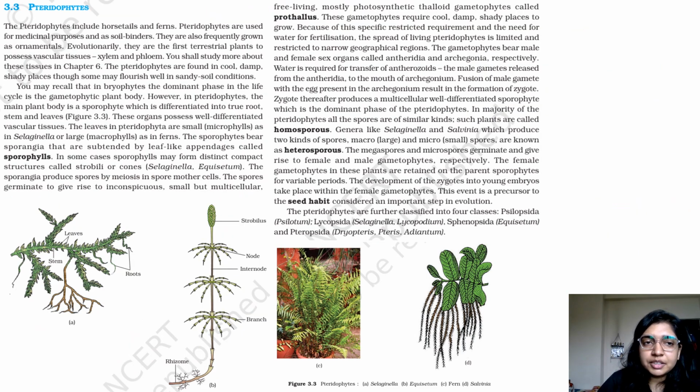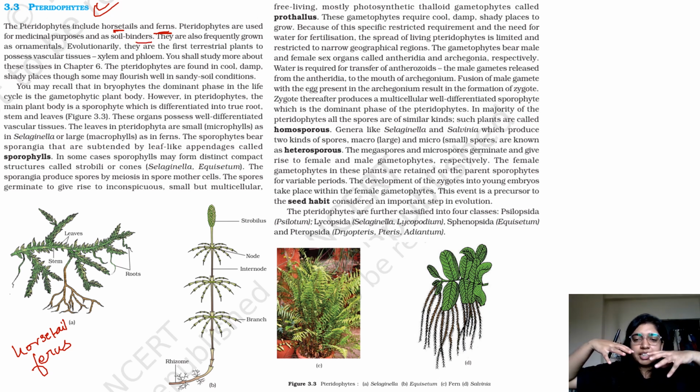Let's move forward. Let's talk about pteridophytes now. The pteridophytes include horsetails and ferns. So first of all, know the examples, which are horsetail and fern. Pteridophytes are used for medicinal purposes and as soil binders, of course, because when they are growing, the root-like structures can hold the soil together.